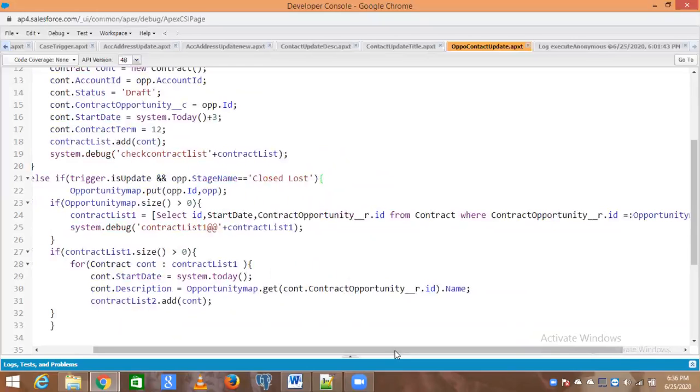Okay, so just remember when we are writing something like contract cont, then colon, trigger dot new, or some list name here, we are running a for loop. I told you the bucket concept. Trigger dot new is a bucket. You have a lot of stuff in the bucket, and you are pulling it out and storing it into a variable. Now remember. Yes, bucket.